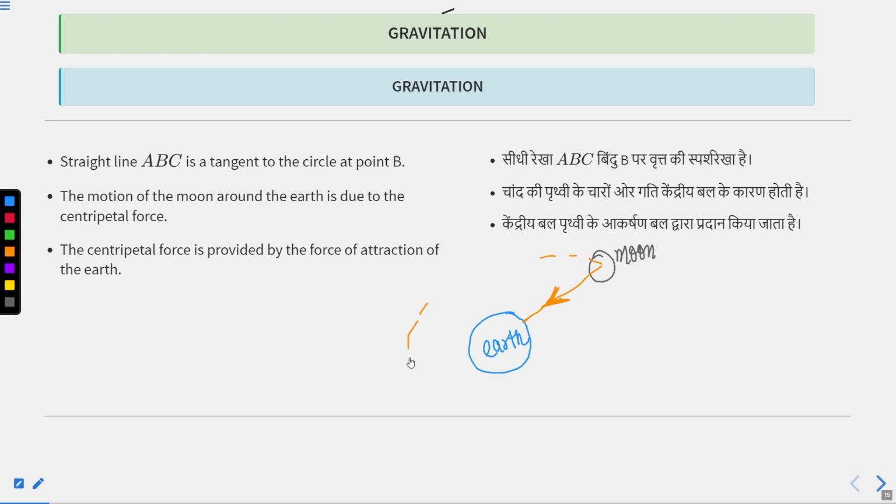That's why the moon is rotating around the earth. This force is an attractive force. So this centripetal force, which is an attractive force, is working like that thread keeping the moon in circular motion.